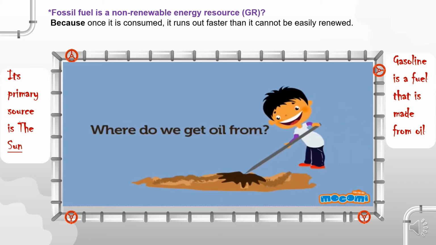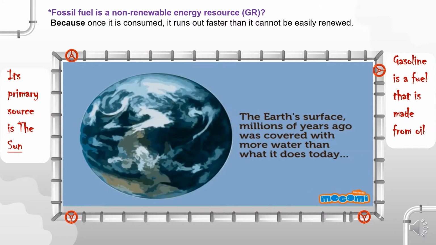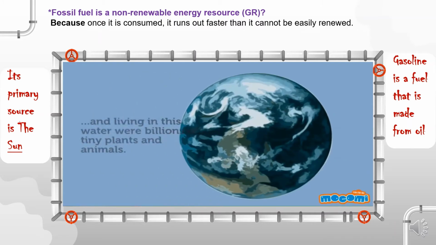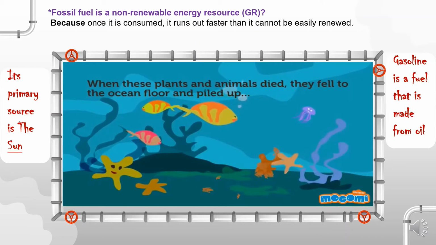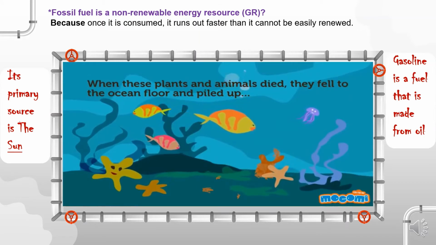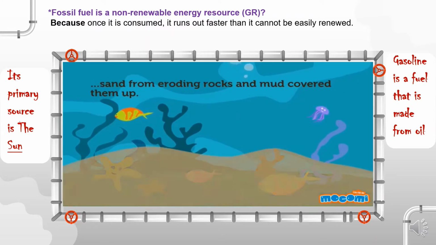Where do we get oil from? The Earth's surface millions of years ago was covered with more water than what it is today, and living in this water were billions of tiny plants and animals. When these plants and animals died, they fell to the ocean floor and piled up. Sand from eroding rocks and mud covered them up.